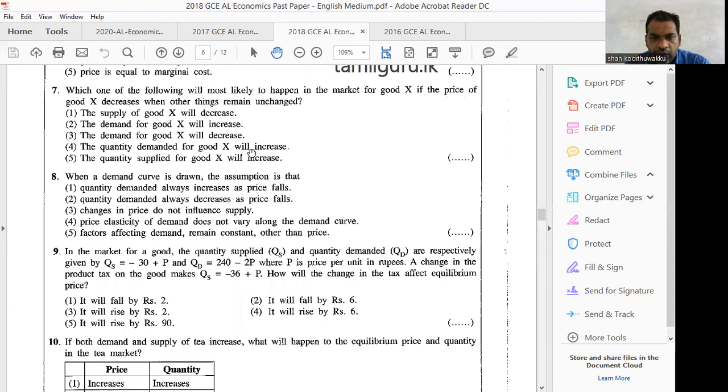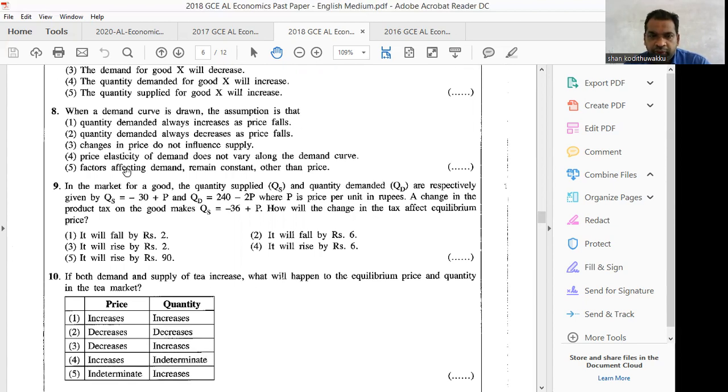The quantity supplied, no. We have to select answer number 4: the quantity demanded for good X will increase. Because of price, there will be a change in quantity demanded, not in demand. Here they have mentioned the price of X decreases, therefore the quantity demanded for good X will increase. Answer 4 is the correct answer for question number 7. We will move to question number 8.